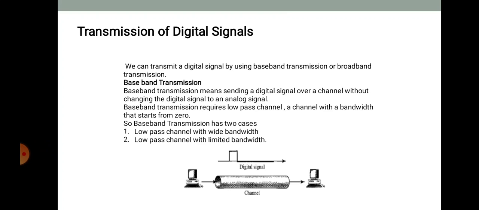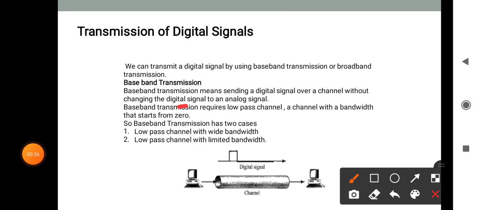Baseband transmission means sending a digital signal over a channel without changing the digital signal to an analog signal. That means here we do not change the digital signal to an analog signal, we directly pass the signal. Baseband transmission requires a low pass channel, a channel with a bandwidth that starts from 0.